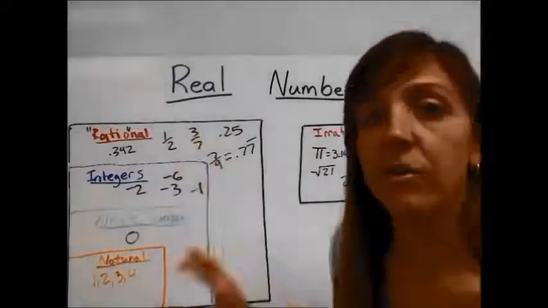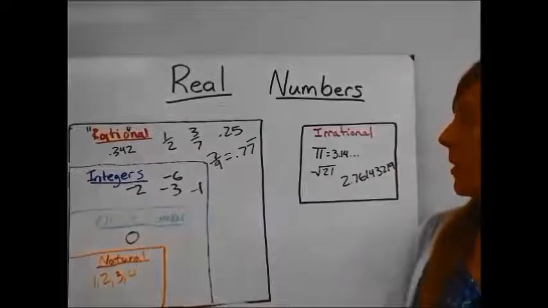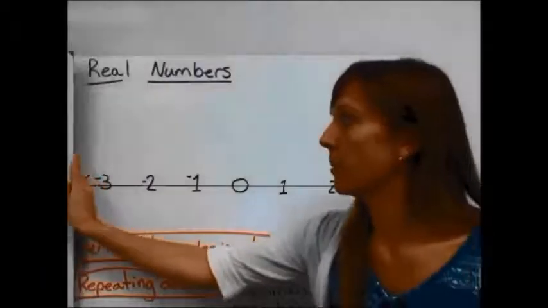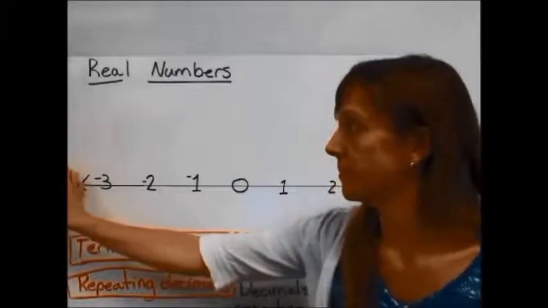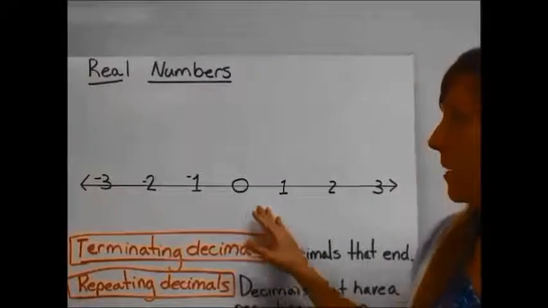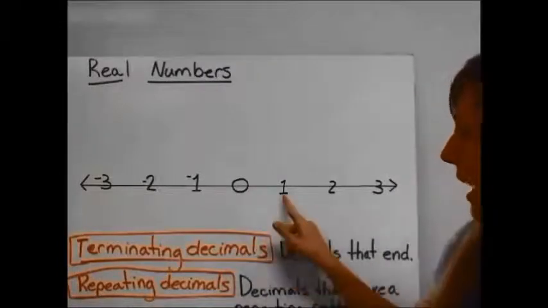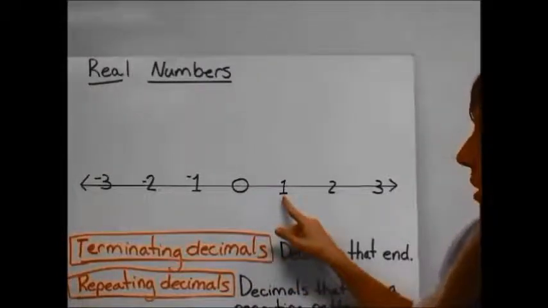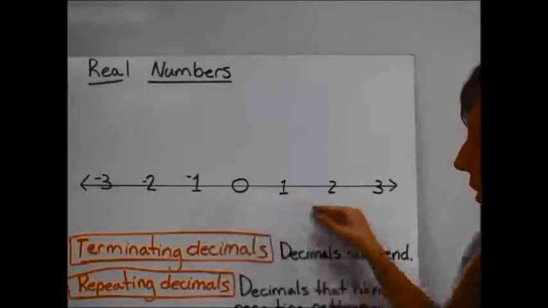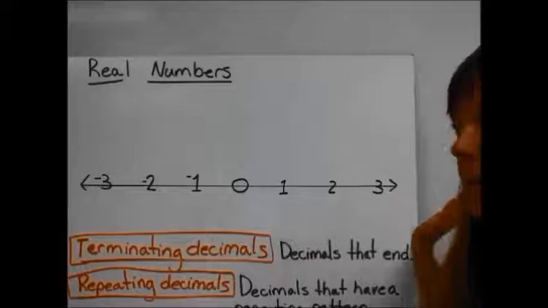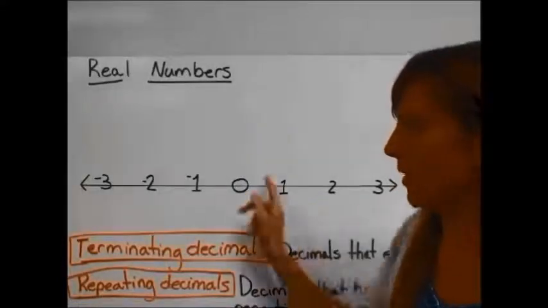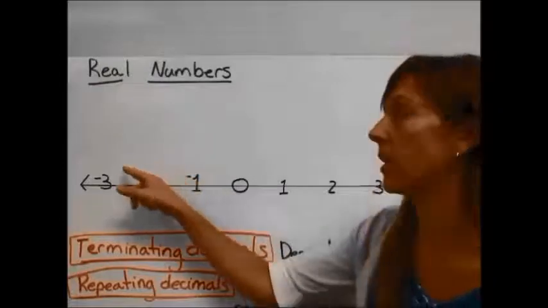All of these numbers can be found on a number line. Take a look at a number line. On this number line, we can find real numbers. We have our natural numbers, 1, 2, and 3. We have whole numbers, 0, 1, 2, 3, and so on. We have integers, which are our whole numbers and their opposites, negative 1, negative 2, negative 3.